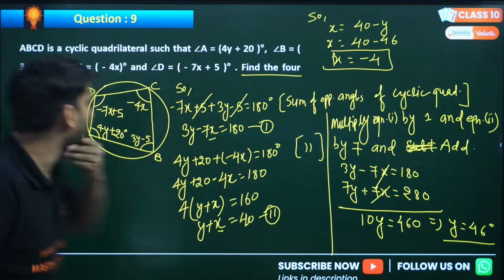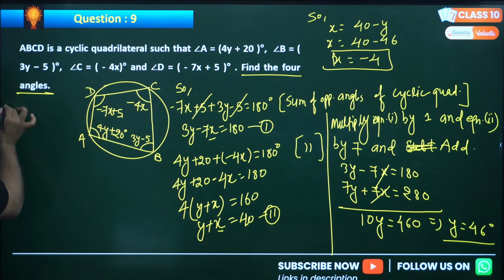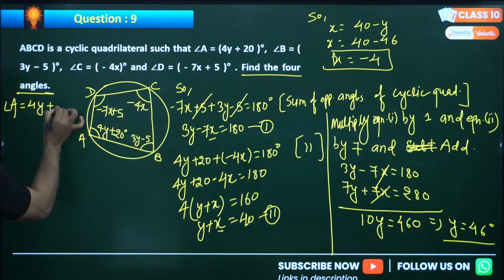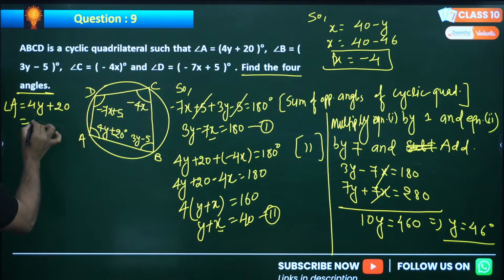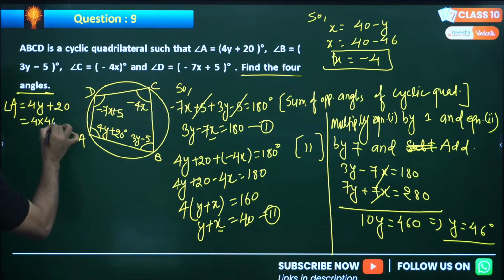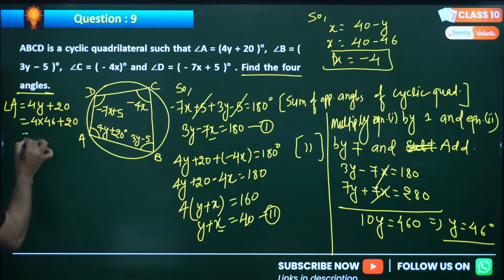We have to find out the 4 angles. Now come, find out angle A. So angle A is 4y plus 20. 4 into y is what, my dear? 46 times 4 plus 20. Can we solve this? This is 4 6s are 24.